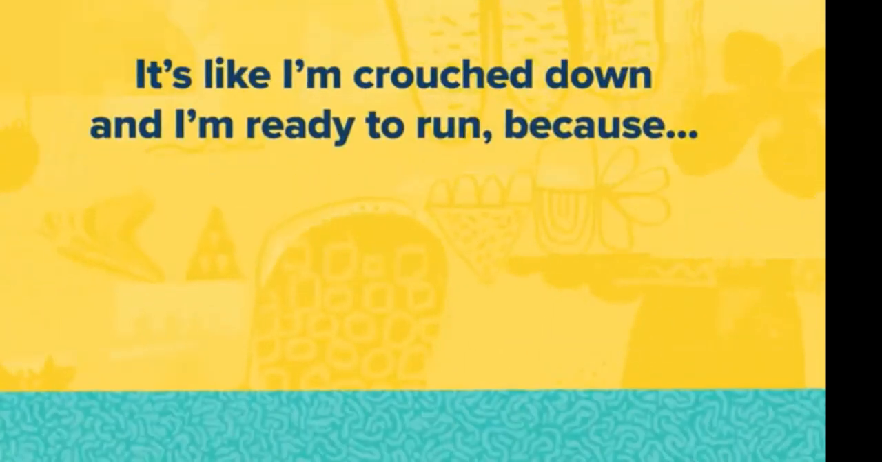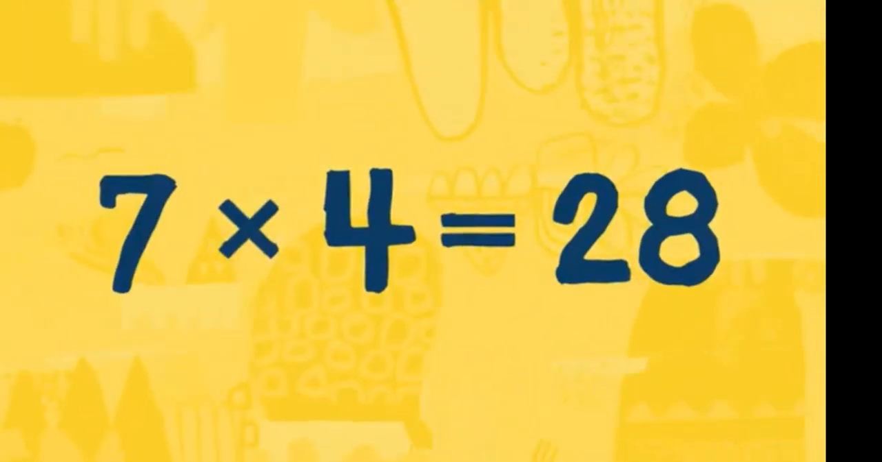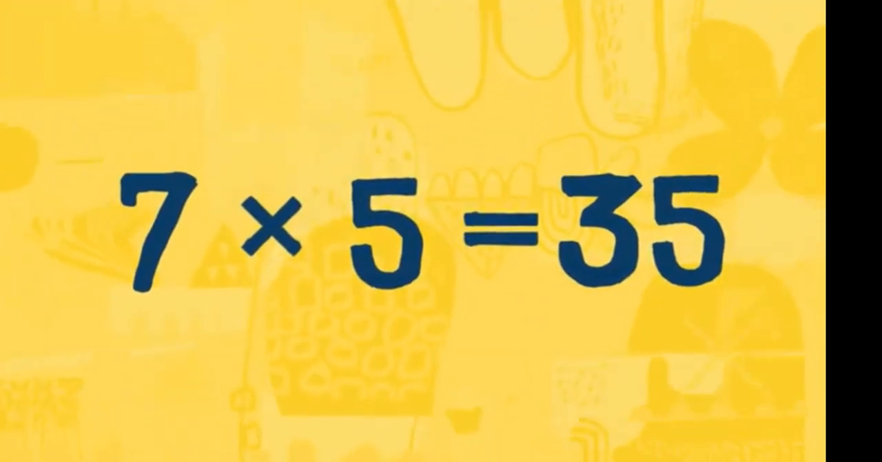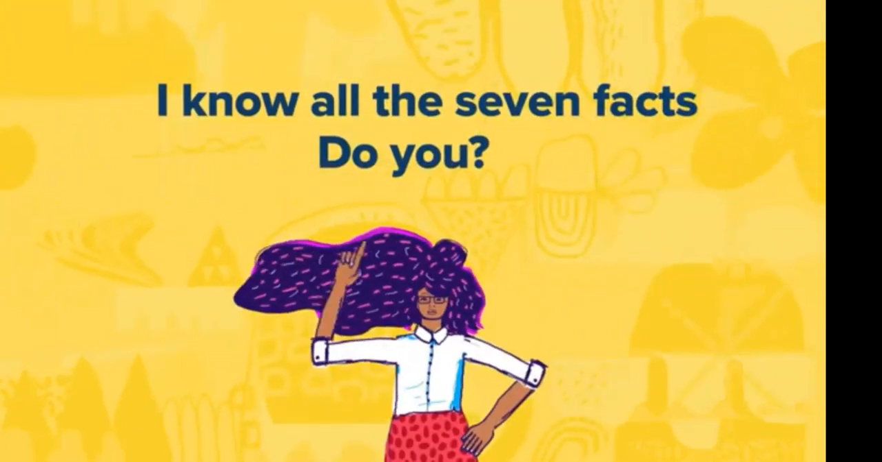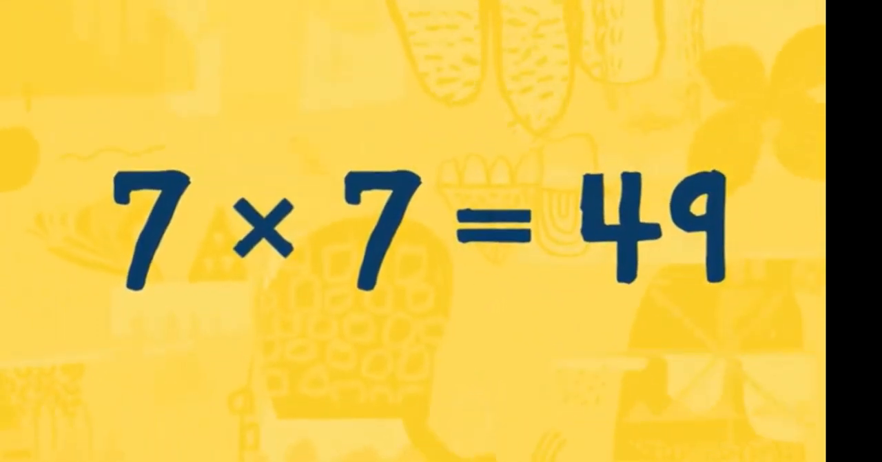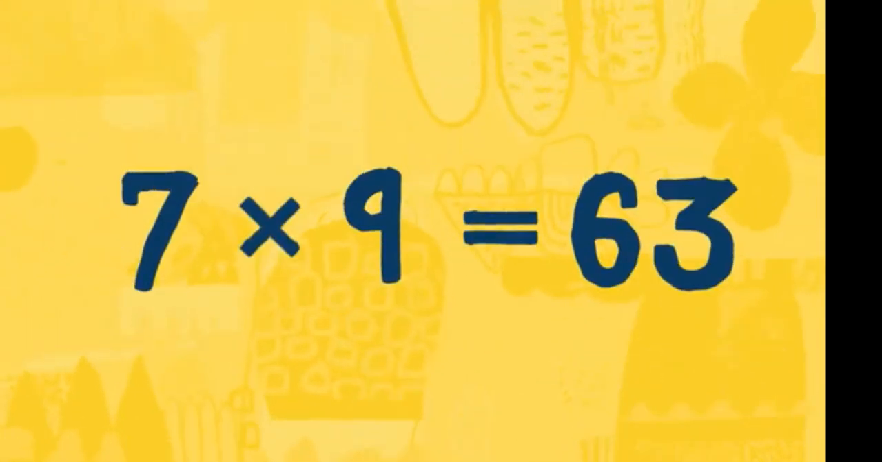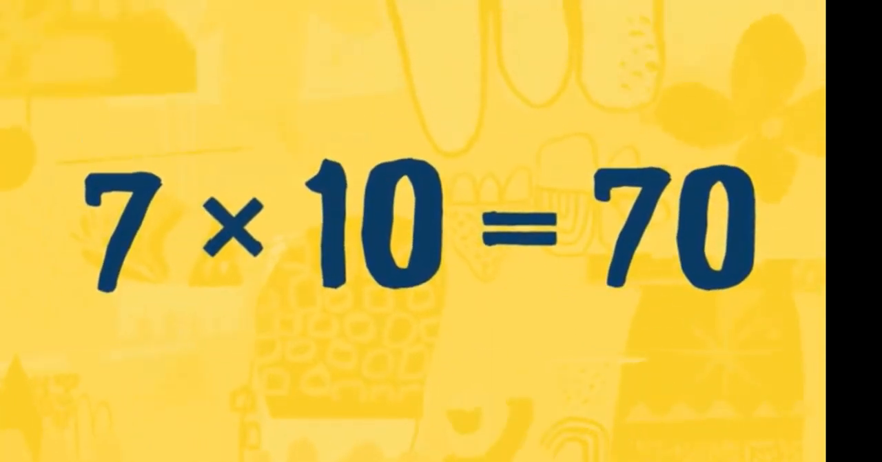It's like I'm crouch down and I'm ready to run. Because 7 times 4 is 28. 7 times 5 is 35. 7 times 6 is 42. I know all the 7 facts. Do you? 7 times 7 is 49. 7 times 8 is 56. 7 times 9 is 63. And 7 times 10 is 70.